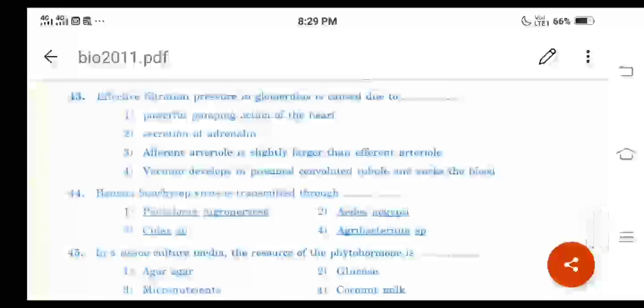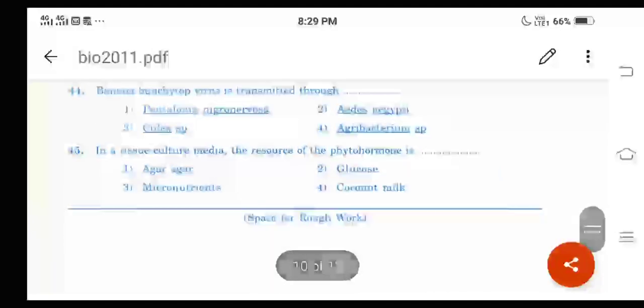Then let us go for question number 44. Banana bunchy top virus is transmitted through dash, right? First option is Pentalonia nigronervosa, then Aedes aegypti, then Culex species, then Agrobacterium species. They have mentioned like this, and the correct option is the first one, Pentalonia nigronervosa.